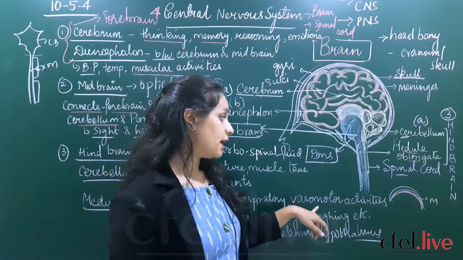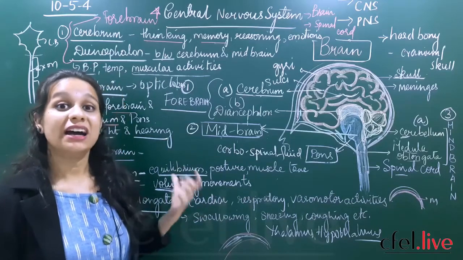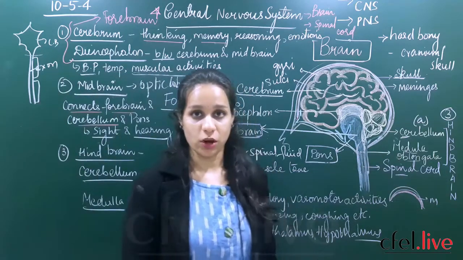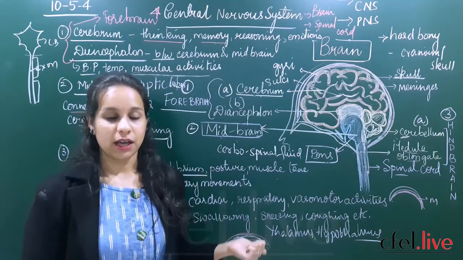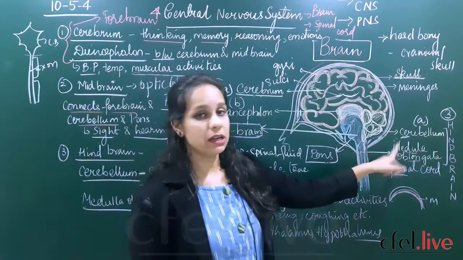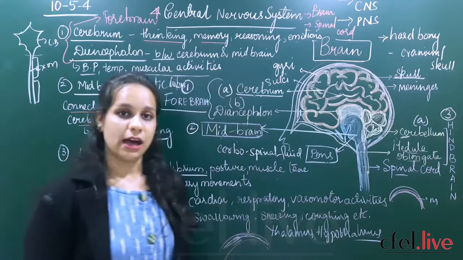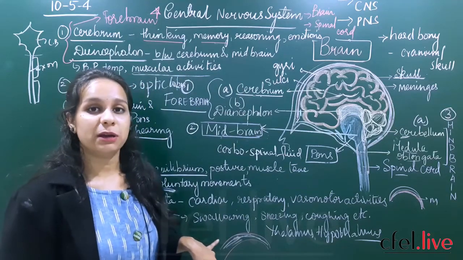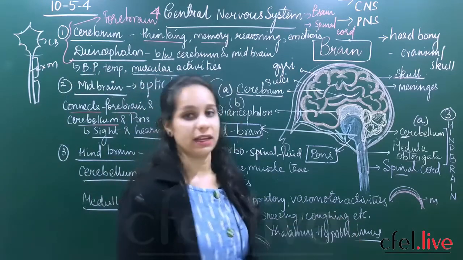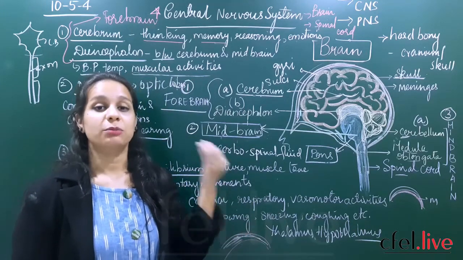Cardiac, respiratory and vasomotor activities. Okay, so all the cardiac, all the heart related coordinating things are maintained by your medulla oblongata. Okay, the pumping of your heart, all those are maintained and controlled and coordinated by which part of your brain? Medulla oblongata, as well as the respiratory and vasomotor activities. Are you clear? Then it also will help in proper control and coordination of processes such as swallowing, sneezing, coughing, etc. So you are able to sneeze, you are able to cough when you have high temperatures. Okay, you are able to swallow.